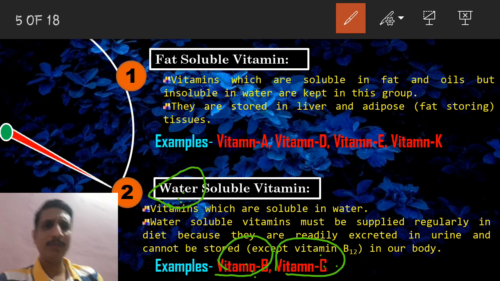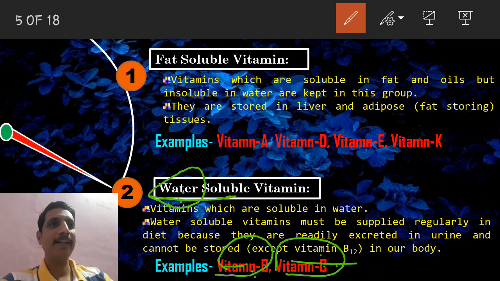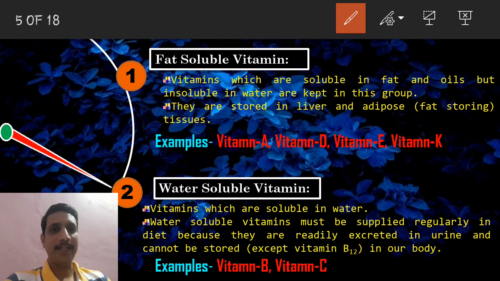We can use one more trick, BC water. Okay, BC water means what? Vitamin B and vitamin C are soluble in water. Okay, it's one trick to remember these vitamins. So we have two types: fat soluble vitamins A, D, E, and K. Second one, water soluble vitamins, the B group and vitamin C.